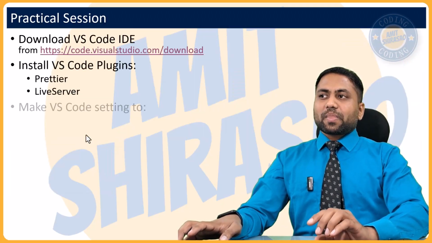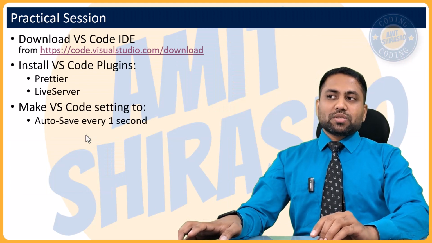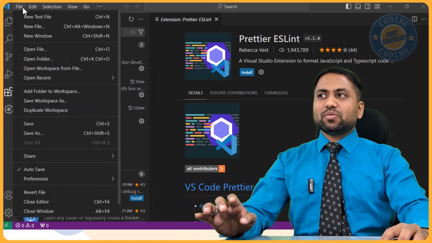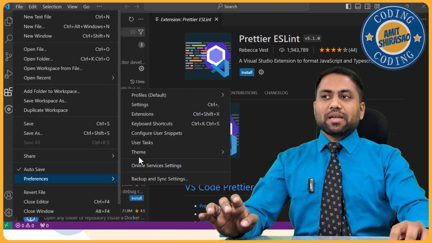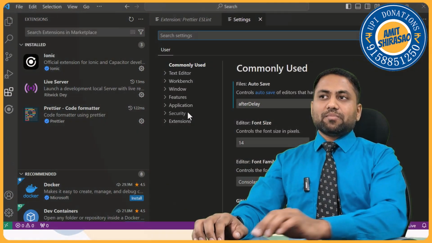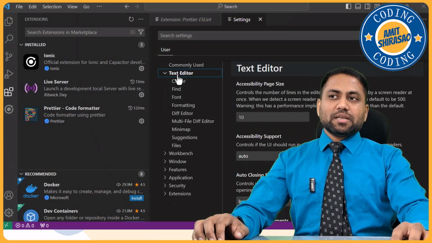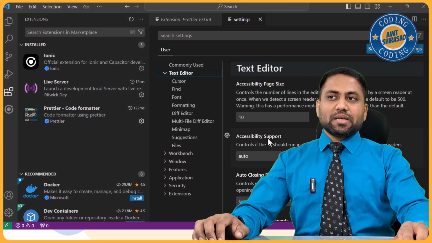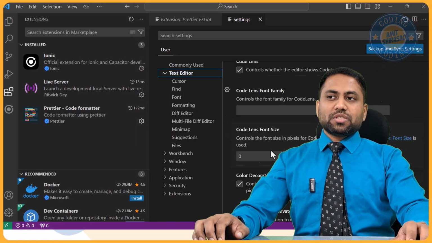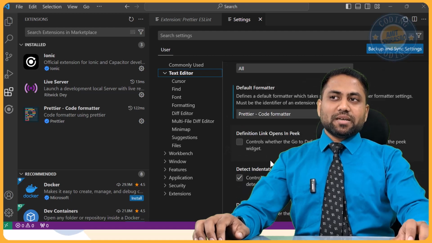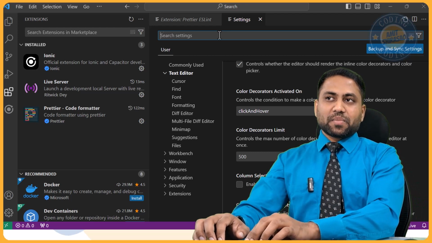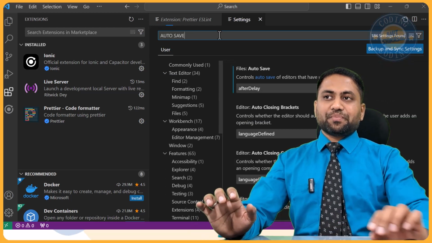After that, make a few settings like auto save every 1 second and format on save. So what are these settings? You just go to files, preferences, and you go to settings. Now here you see text editor. Here there are a few settings like auto save. If you're not getting it, like I'm not getting it at the moment, you can always search the settings. You can say auto save.